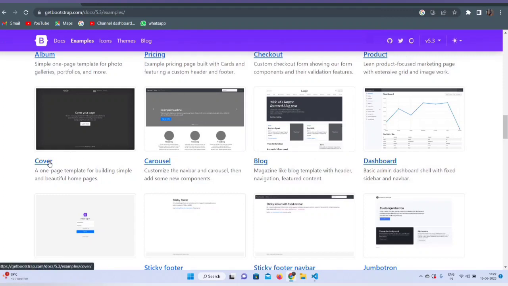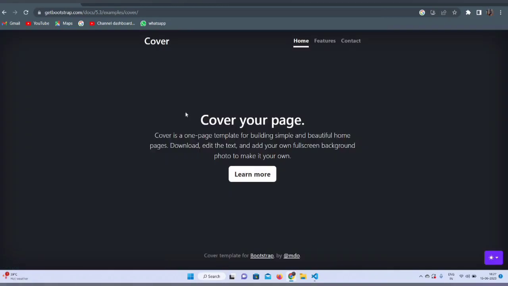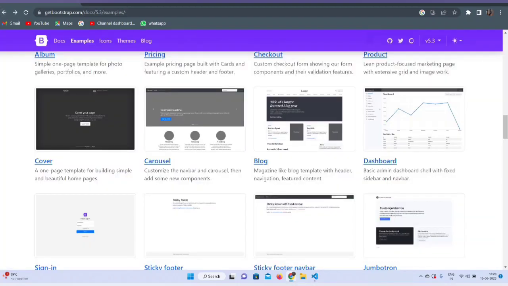I'm going to choose this cover page. So see, when you click on this, you can see the live demo of that page. So this cover page is something which will come like this. So it has links for home, features, and contact. So to showcase myself, I have chosen this theme, and I can download the examples from this page itself.